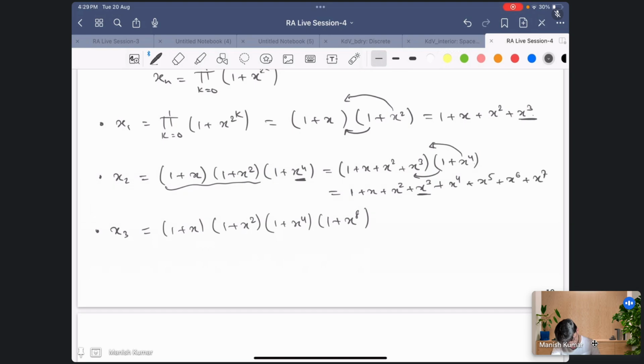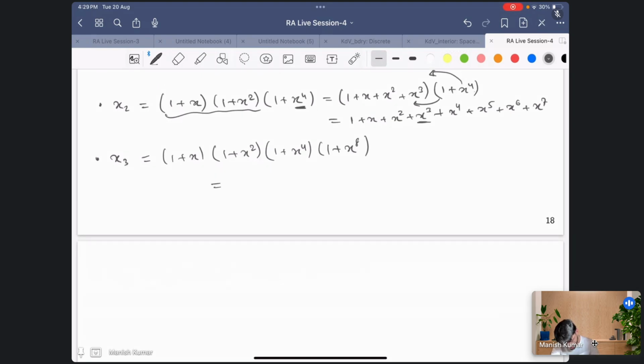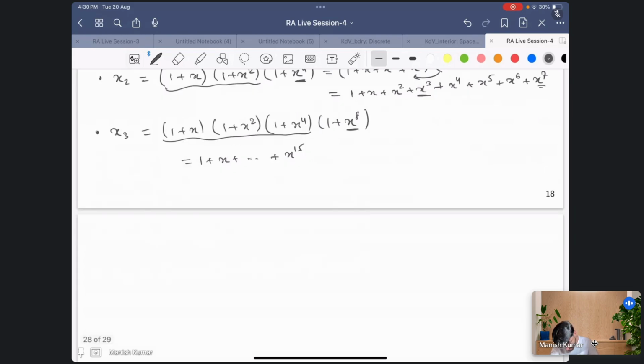Again, if you do the multiplication, you'll start from 1 plus x plus so on, and you will end at x^8, and till here you have x^7, right, so you'll end at x^15, and the next one x^4 would be what? 1 plus x, 1 plus x square, 1 plus x^4, 1 plus x^8, and then the other would be 1 plus x raised to power 2 raised to power 4, right?